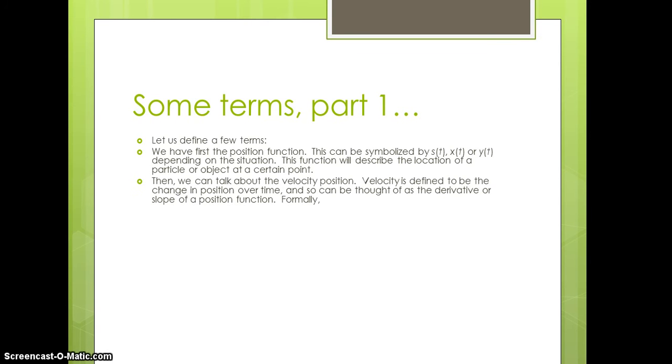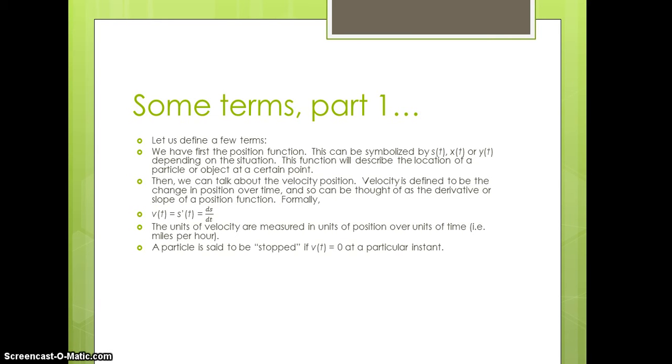Then we can bring in what's called the velocity function, and velocity is defined to be the change in position over time. Change in something over time, what do we know that is? We know that it is our derivative. So the velocity is the derivative or the slope of a position function. Formally, v of t is equal to s prime of t, or ds/dt, if position is denoted by s of t. Units of velocity are often measured in units of position over units of time, such as miles per hour or feet per second. And then a particle is said to be stopped if velocity is equal to 0 at a particular instant.